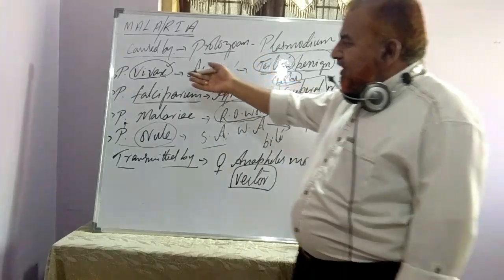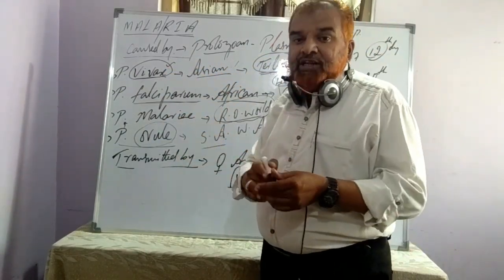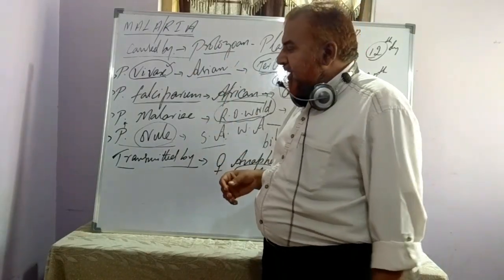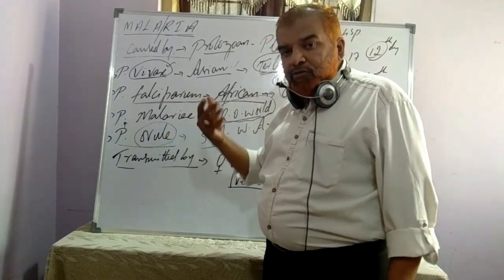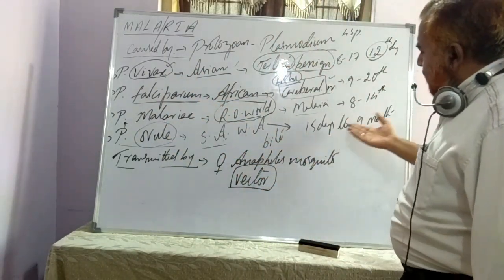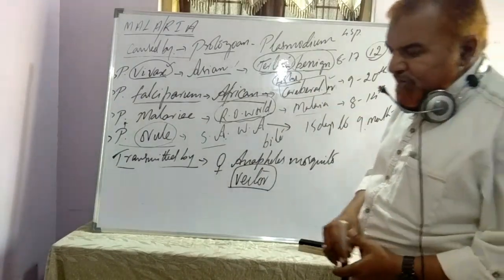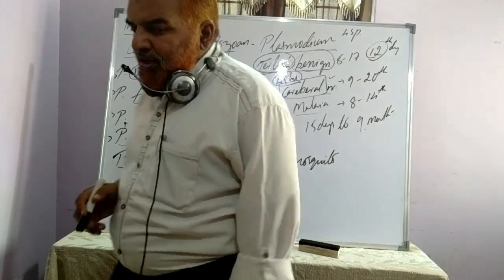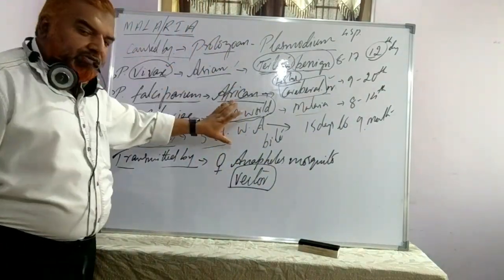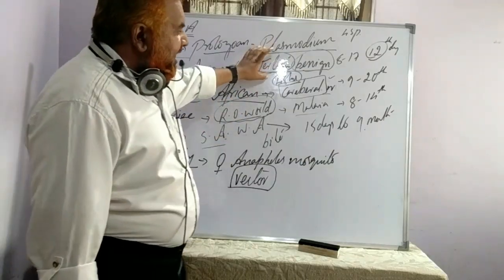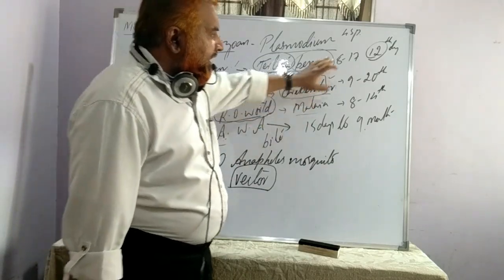In your NEET exam, since there are 4 species, they can ask, right? Identify the species which has the longest incubation period in malaria. A, vivax. B, falciparum. C, malariae. D, ovale. Which one? Ovale has 15 days to 9 months of incubation period. Largest incubation period so far whatever we have come across. So remember about that. I have told you the genus, the species, the countries where they cause, and what type of malaria, right? What type of tertian, cerebral, recurring malaria, and also their incubation period.